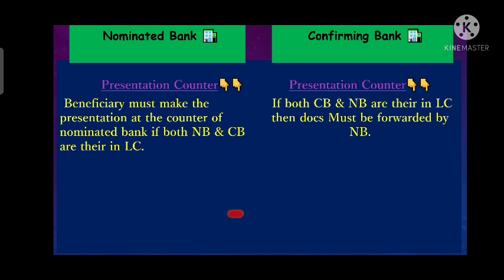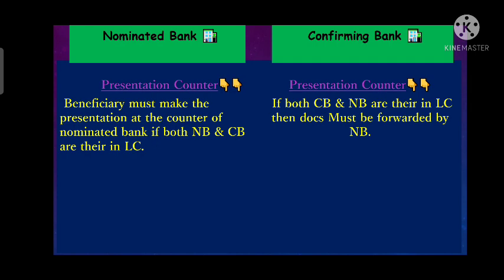Now we will differentiate both based on the presentation counter. In a nominated bank, the beneficiary must submit the documents to the nominated bank, if they are nominated in the LC. Whereas in a confirming bank, the documents will be forwarded by the negotiating bank.